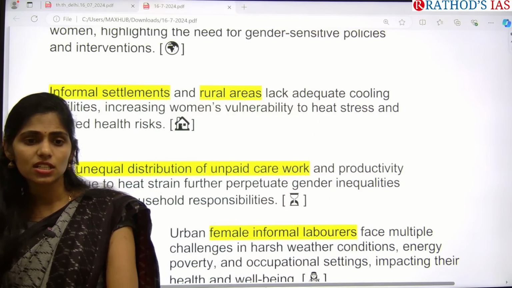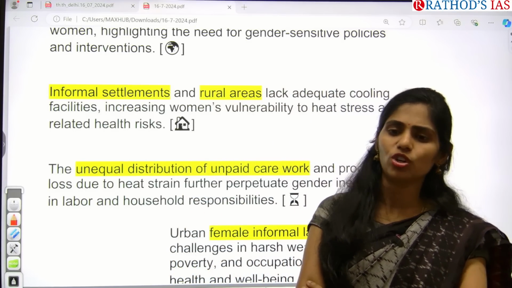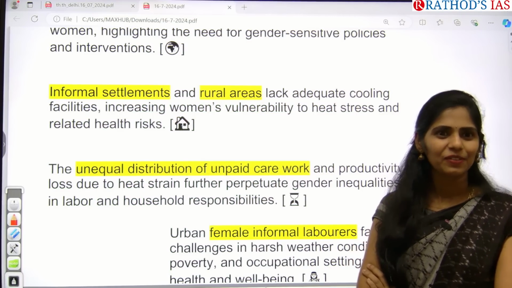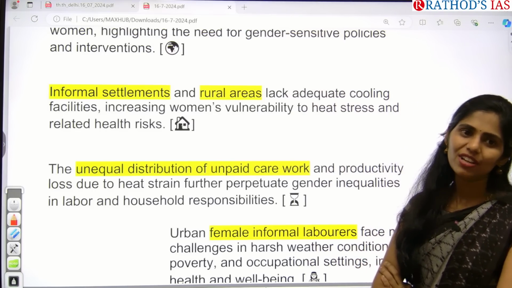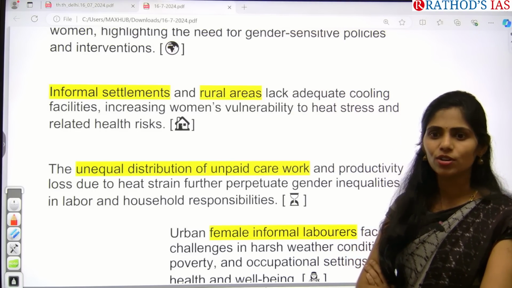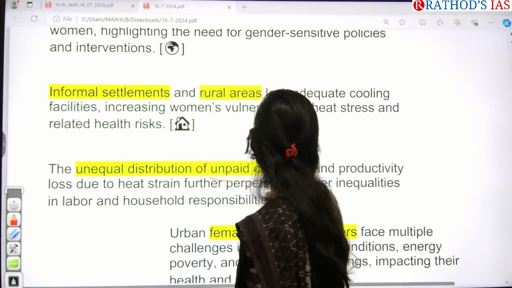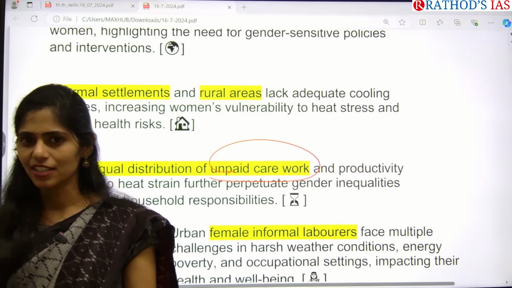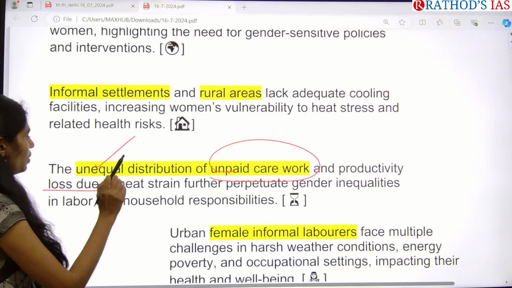Especially in rural areas, it is the responsibility of women to fetch water and do work like cooking, washing, everything. So in this cooking area, will they have ACs? Will they have coolers? No. Because of this, women will have more health risk compared to men because of the work they are doing. And next one is the unequal distribution of unpaid care work. Who will do the care work for elderly people or children? That is the woman. Woman is finally responsible. So because of this unequal distribution of unpaid work, productivity loss will happen.